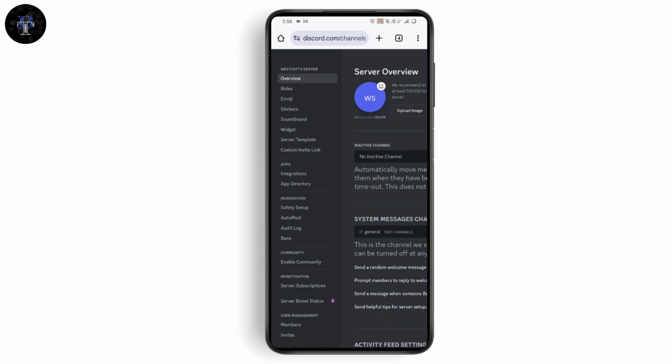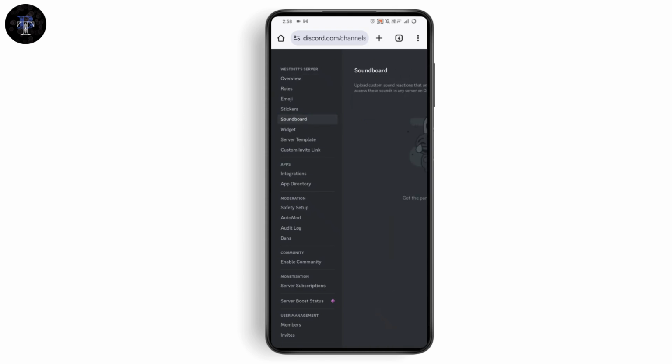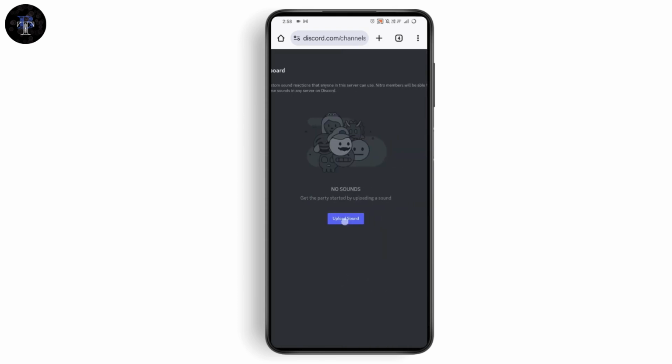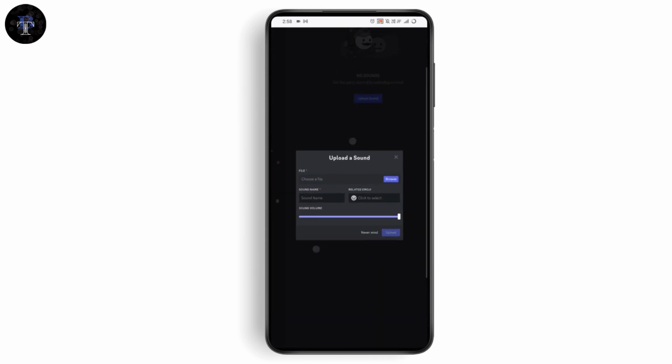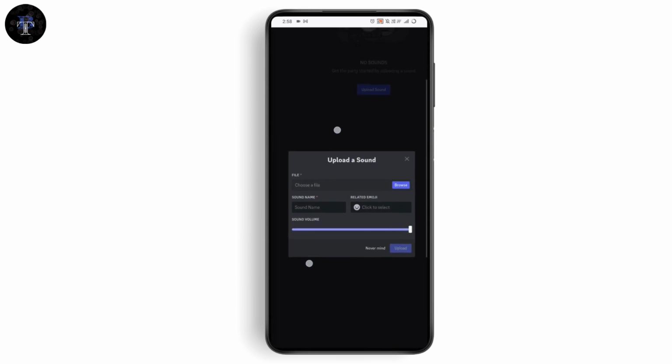Now under server settings, here you will have soundboard option. Tap on soundboard, and here you need to tap on upload sound and just simply go with browse, and you can choose a file from your mobile. You can add the sound name, the related emoji, sound volume, and then upload. That's how you can upload or add sounds to Discord soundboard on mobile.